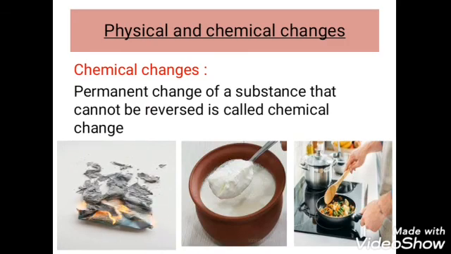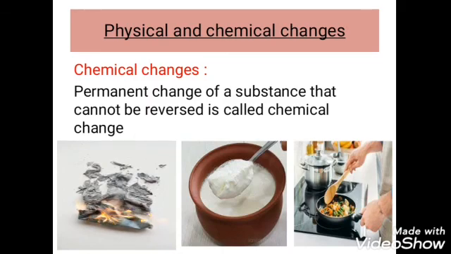In these cases, substances undergo permanent change and it cannot be reversed. For example, when you burn paper, a new substance is formed, that is nothing but ash, where paper changes into ash.